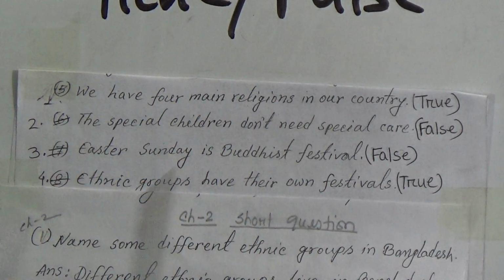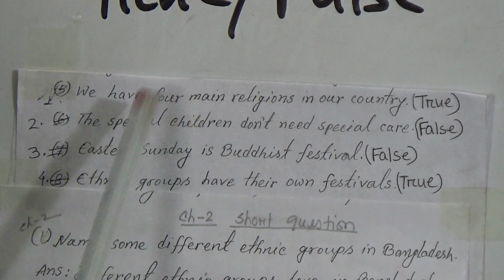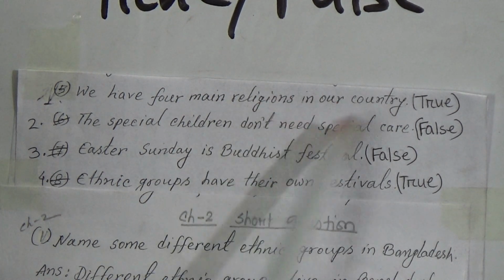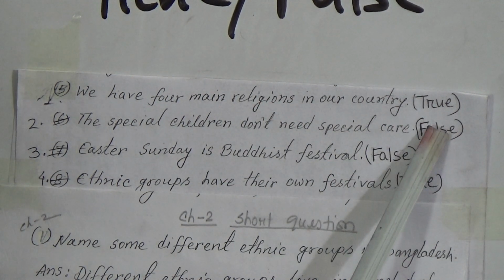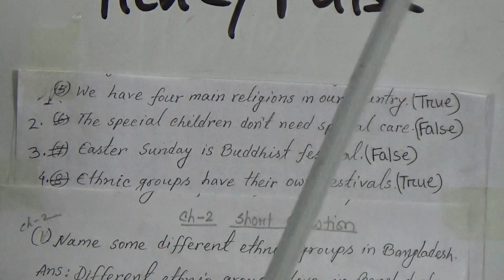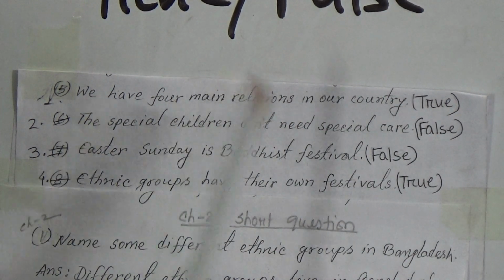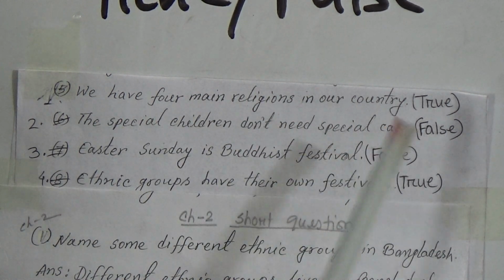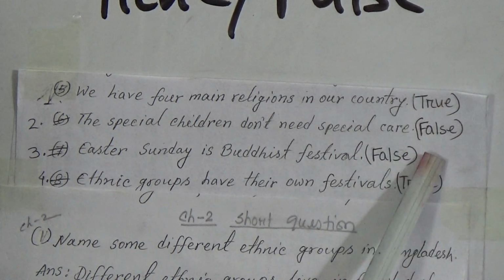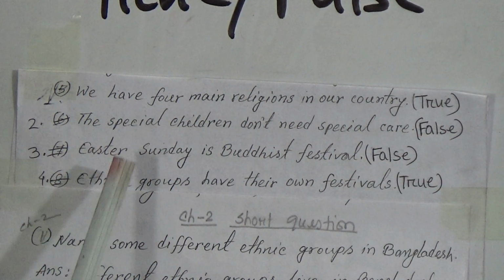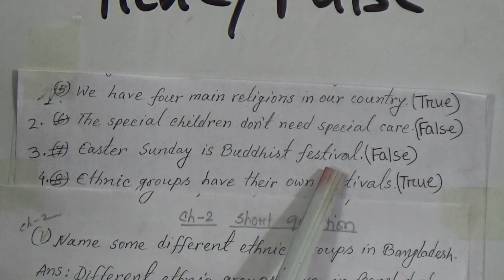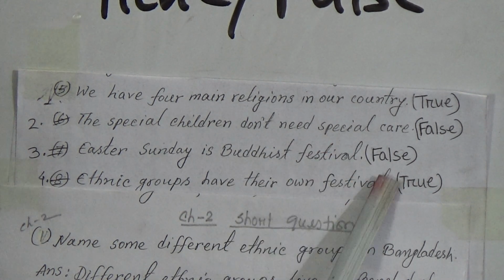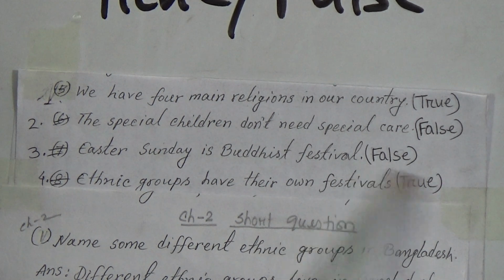Number 1, we have 4 main religions in our country. This statement is true. Then number 2, the special children don't need special care. This statement is false, so here you will write false. Then number 3, Easter Sunday is Buddhist festival. Yes dear students, this statement is false too. So here you will write false.